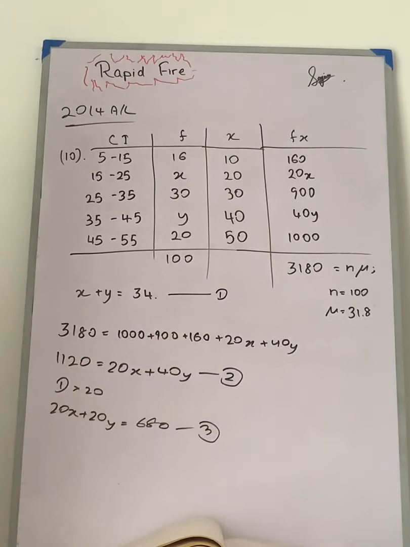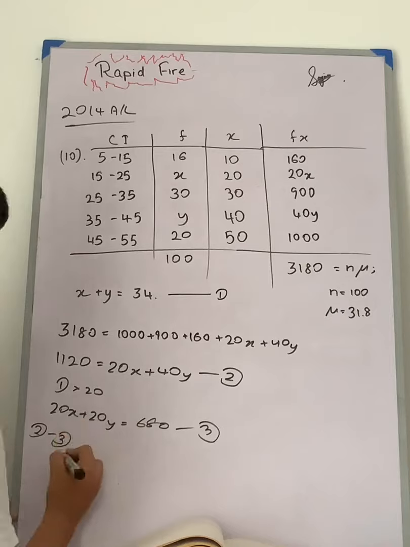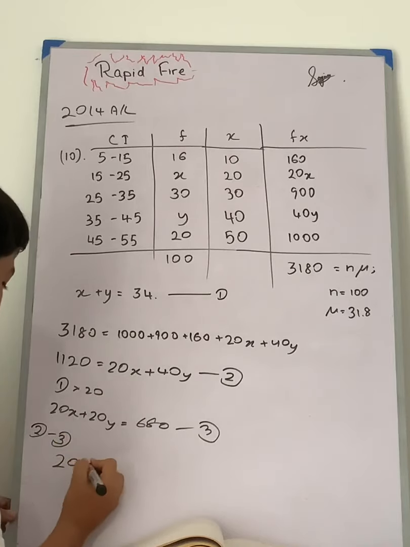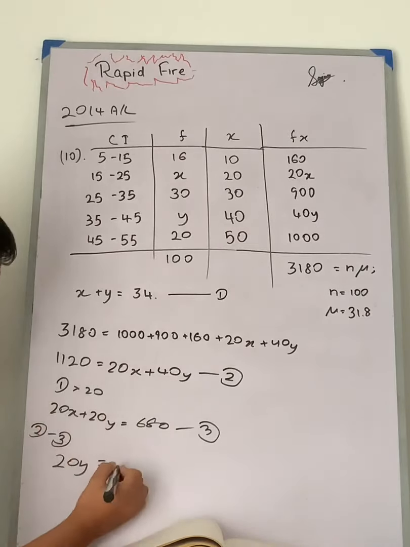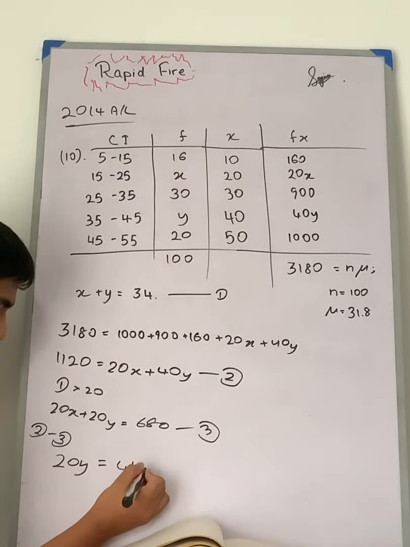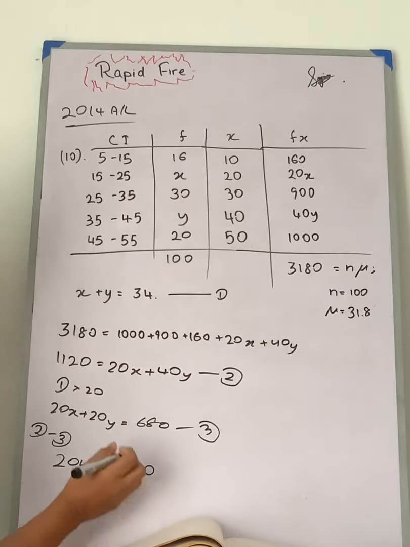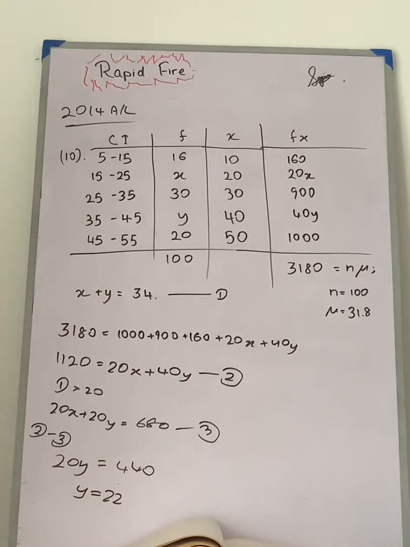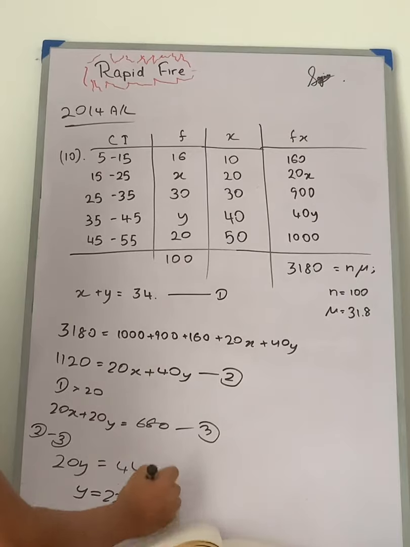So then 2 minus 3 is going to give us 20y, and 20y is equal to 1120 minus 680, which is 440. So y is basically 22, and since we know that y is 22, directly substituting in equation 1, we can write that x is equal to 12.